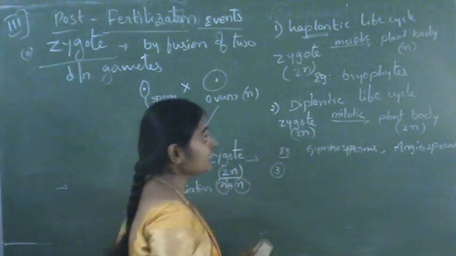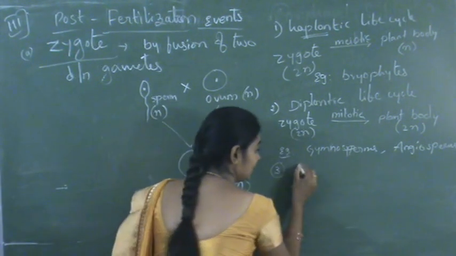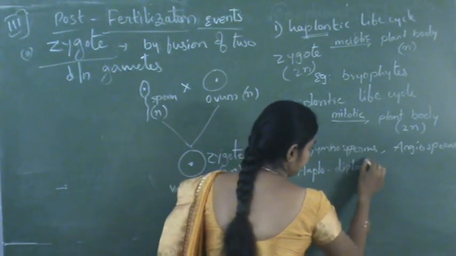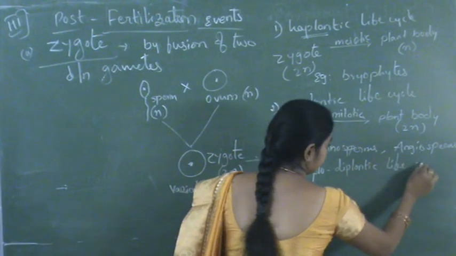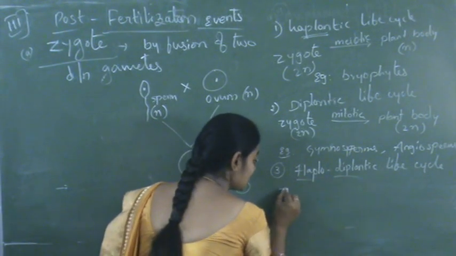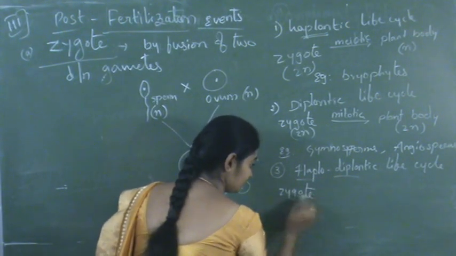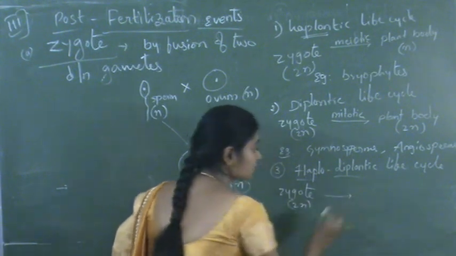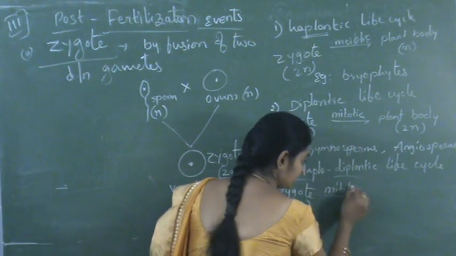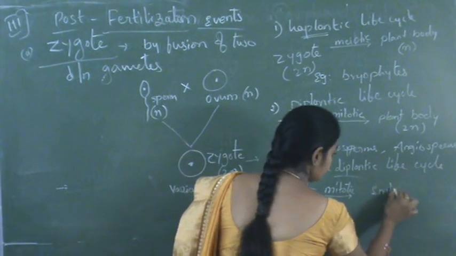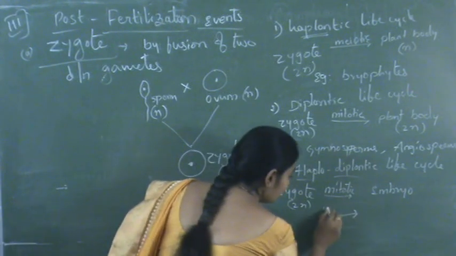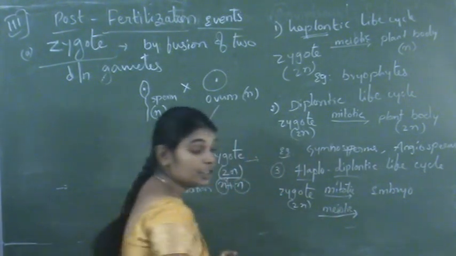And the third one is the haplodiplontic life cycle. So here the first zygote undergoes mitotic division to produce the embryo, and then this same zygote undergoes meiotic division to produce the sporophyte.